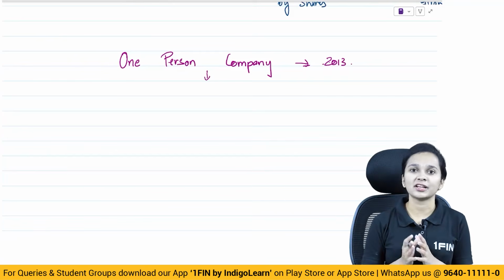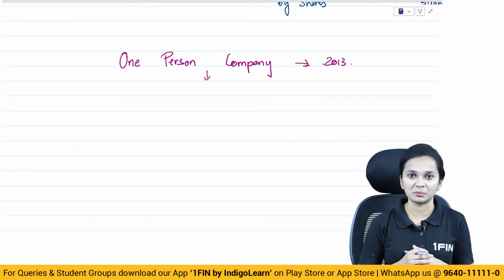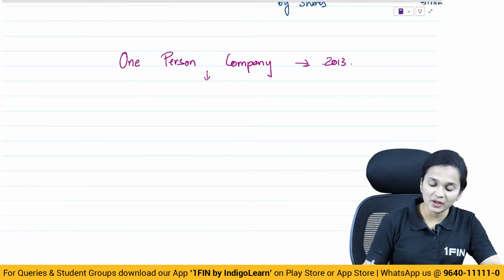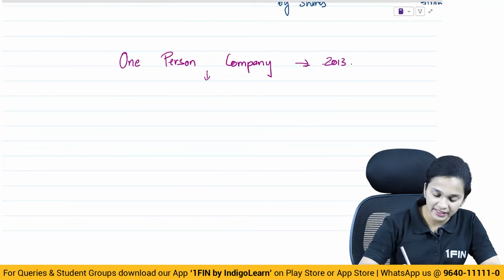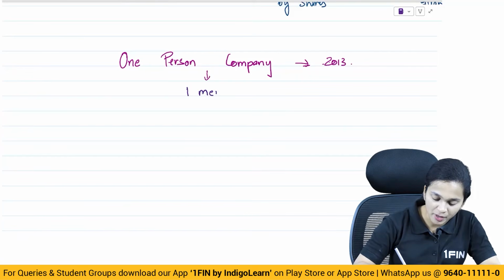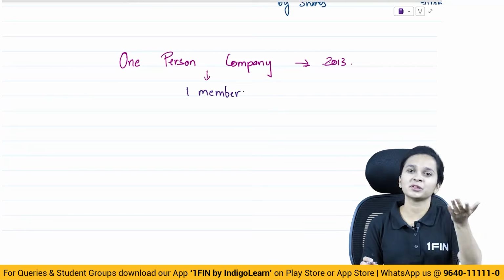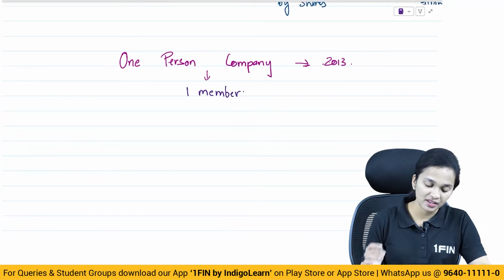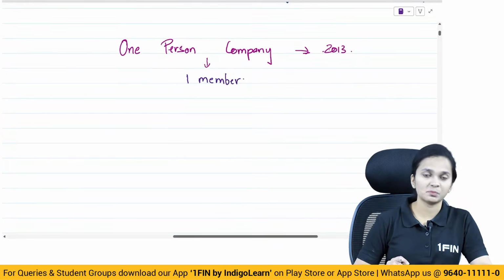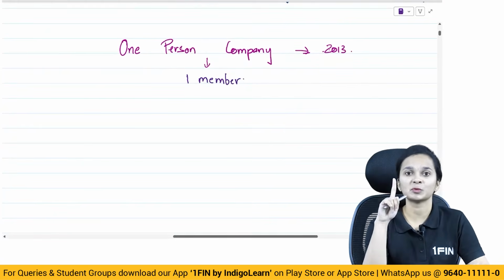So that is the reason why the concept of one person company was brought in. Now when I talk about a one person company, as the name itself suggests, there's only one person who is the member of the company, only one member, and that one member will be the director of the company.